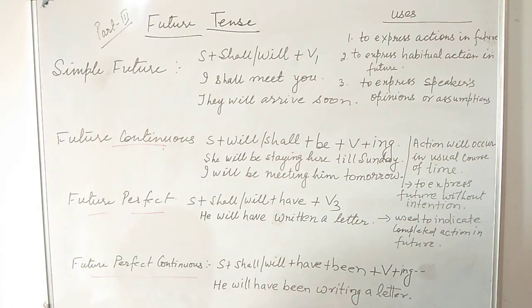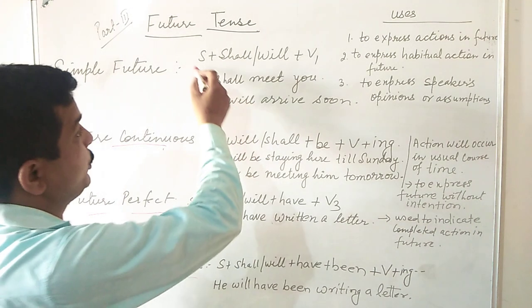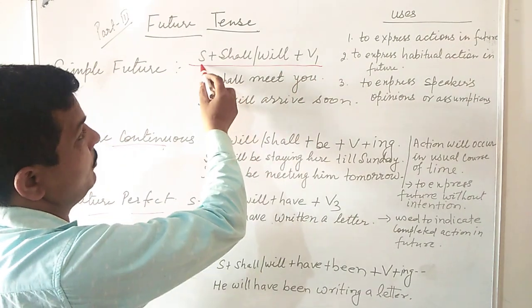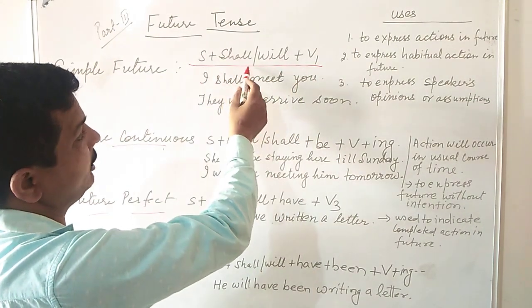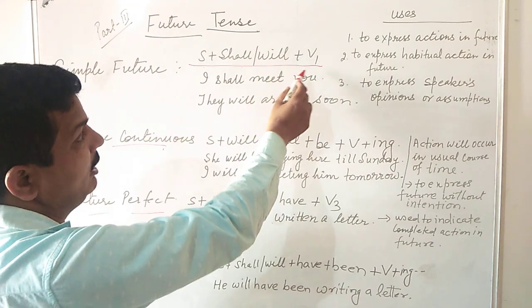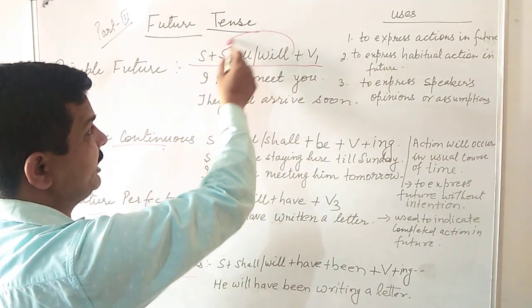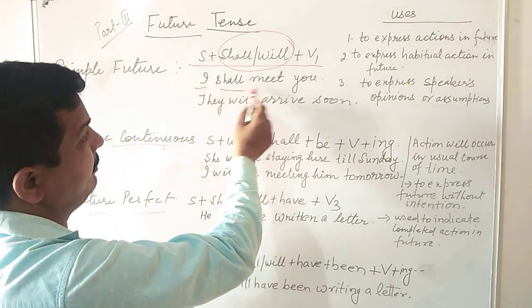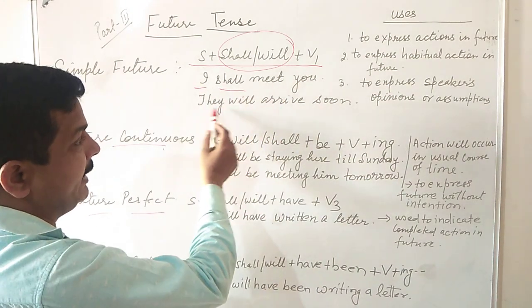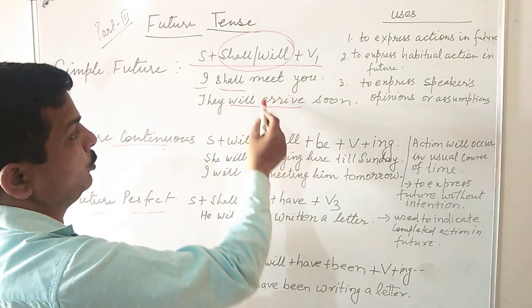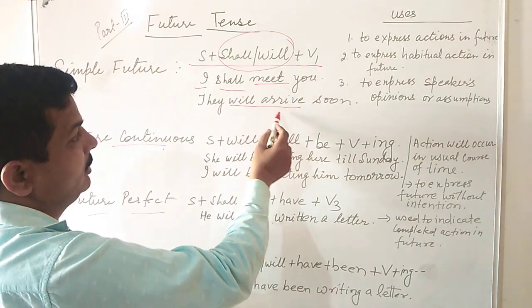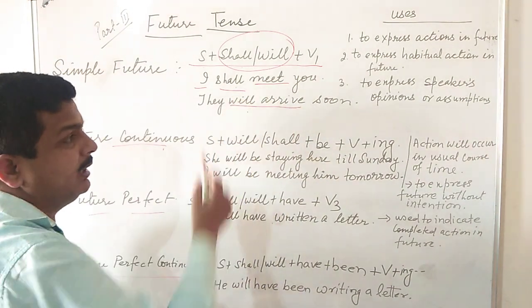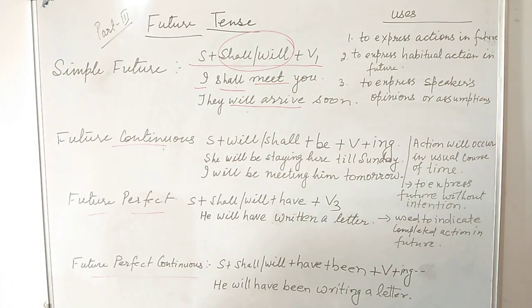Here I am going to show you the structure. See the structure of simple future: subject plus shall or will plus be1. This one depends on the subject. So I shall meet you, they will arrive soon. So here be1 is used, shall and will is used as per the subject.